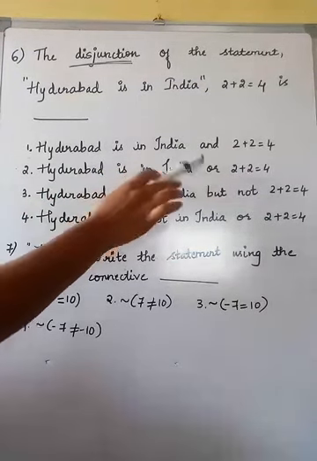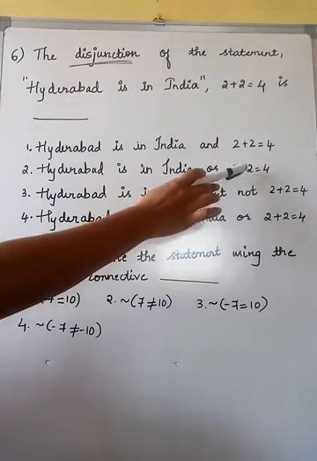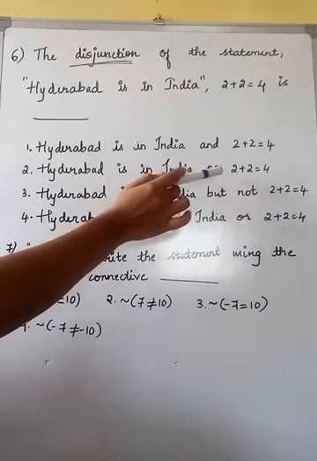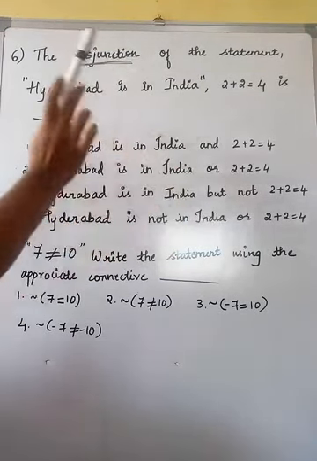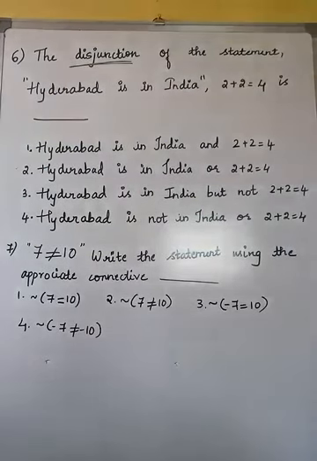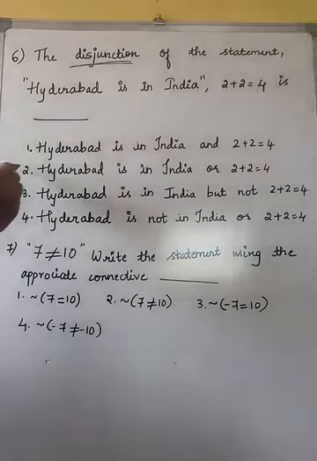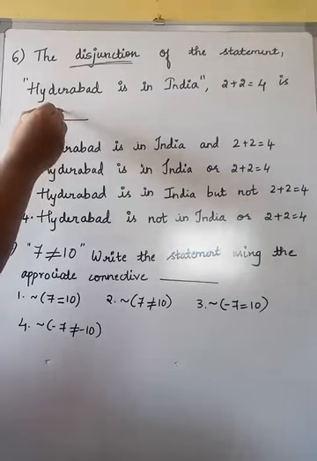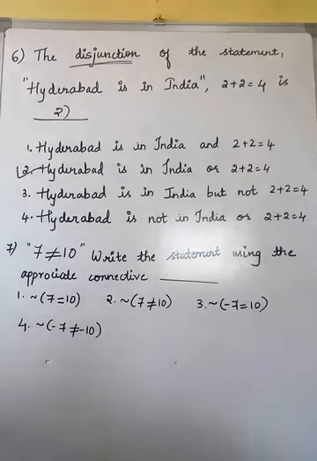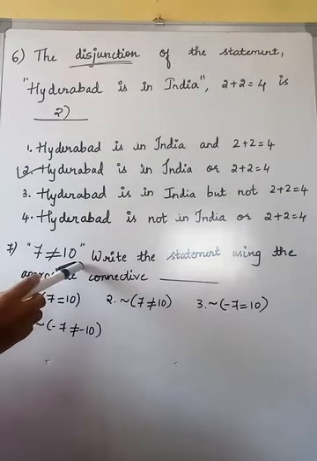Next, Hyderabad is in India or 2 plus 2 is equal to 4. So here the connecting word is "or". Obviously, for the disjunction we need "or". So this is the right answer, and there is no need to go for the next option. Okay. Now next, the next question is: 7 is not equal to 10.